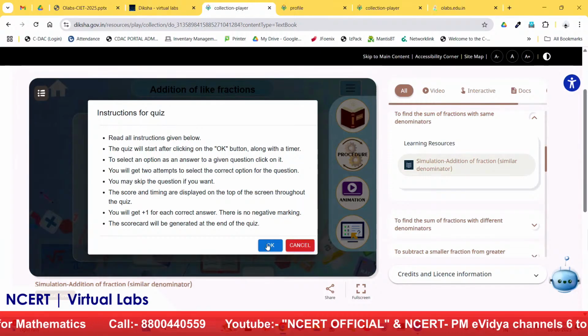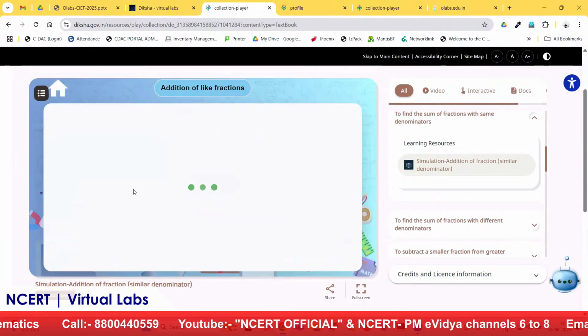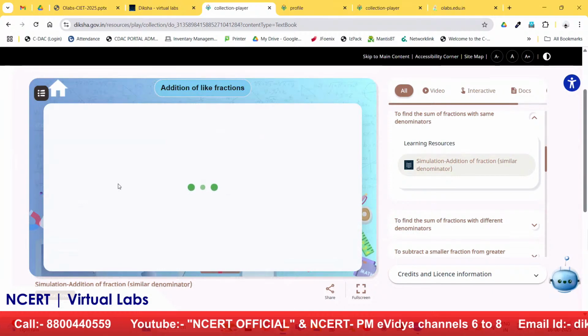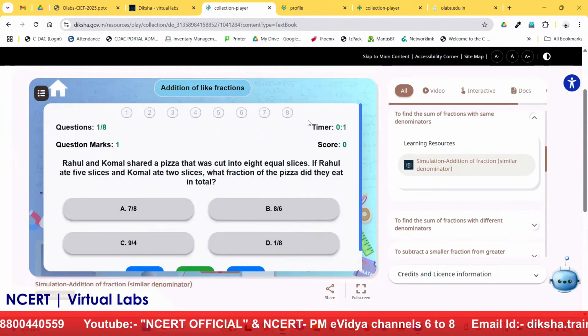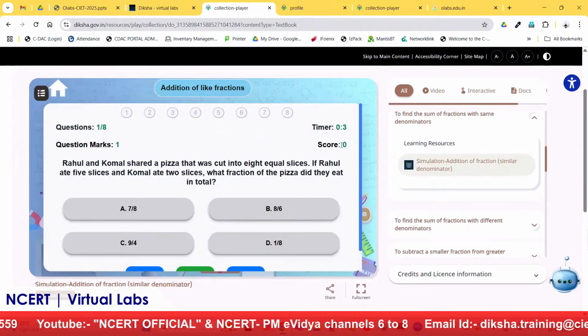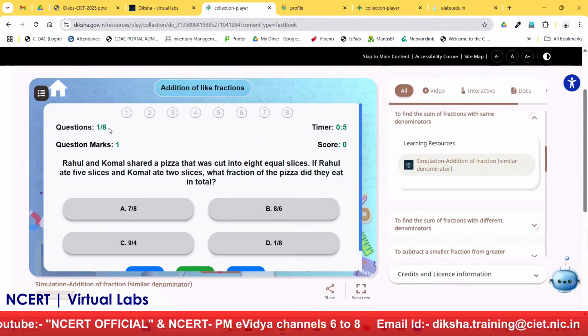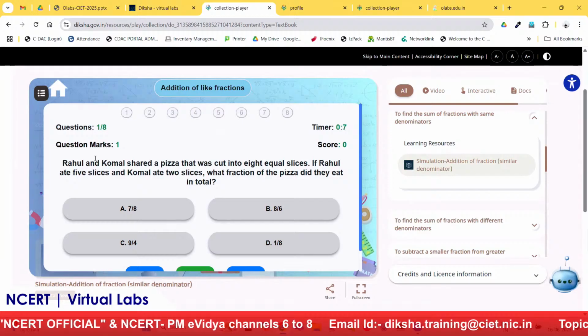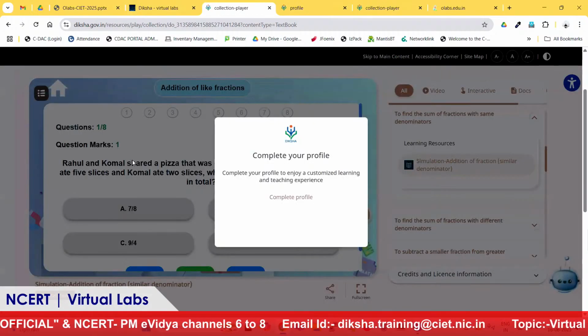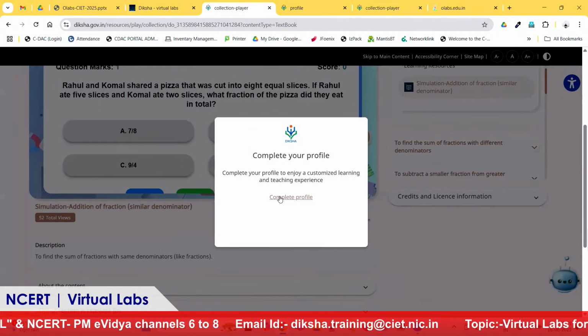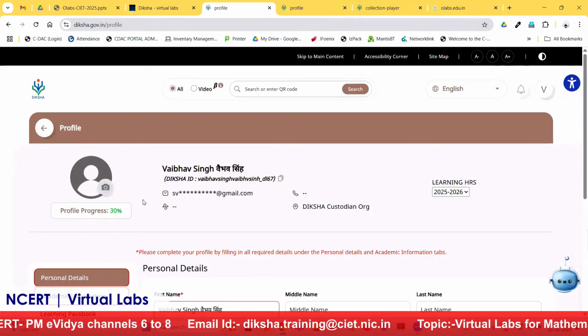So I will read the instructions and then I will click on OK. And my quiz is there and there is a timer running on the right hand side. My score is there. There are a total of 8 questions and this is question number 1. Now the question says Rahul and Komal.